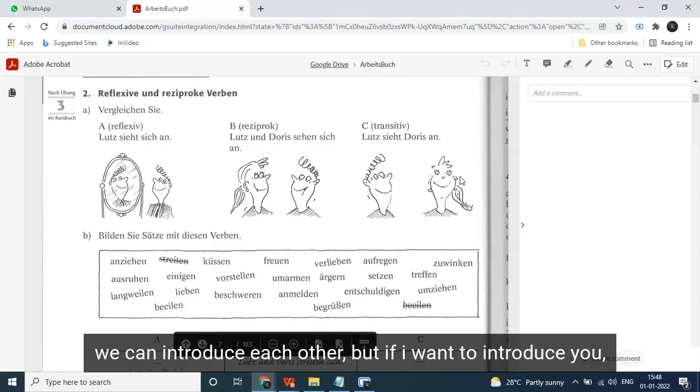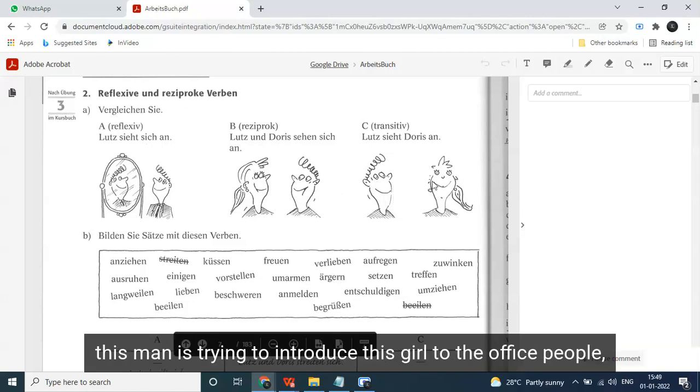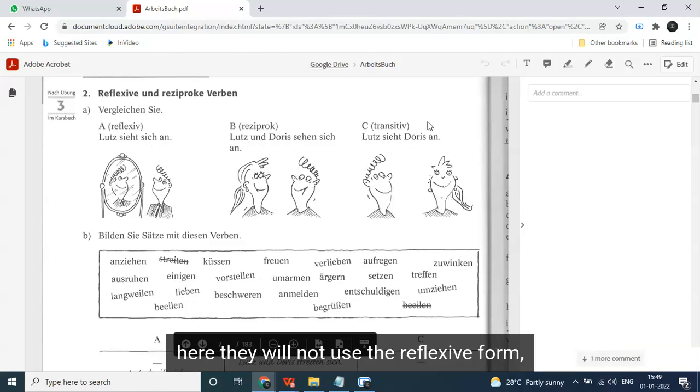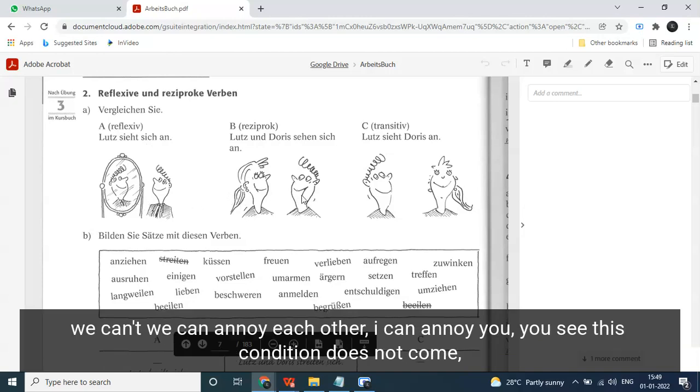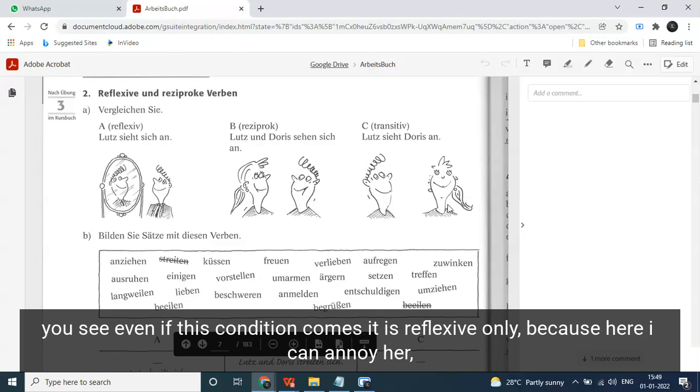But if I want to introduce you, or this man is trying to introduce this girl to the office people, here they will not use the reflexive form. Sich ärgern is always reflexive. Why? Because I can annoy myself. We can annoy each other. I can annoy you. Even if this condition comes, it is reflexive only.